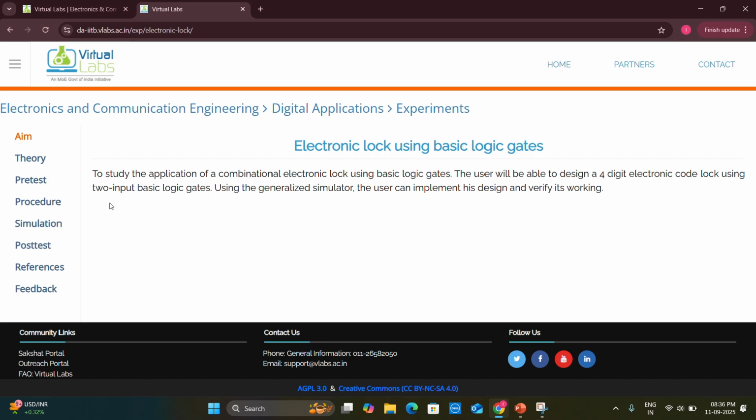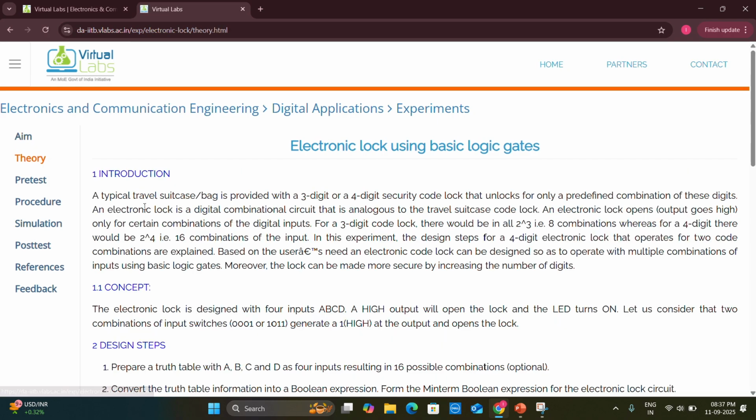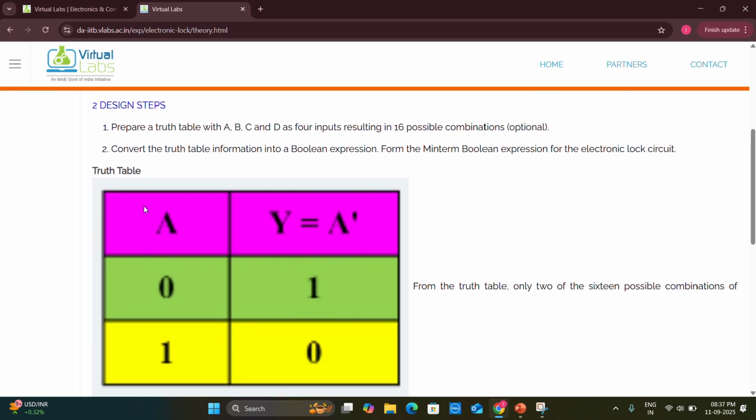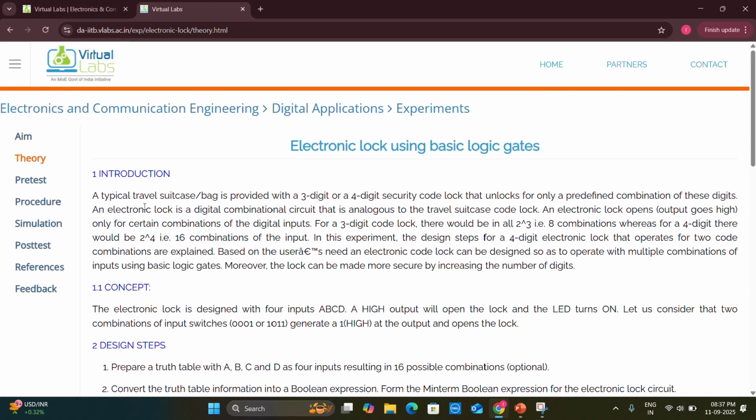Initially, we'll look into the aim of this experiment. To study the application of a combinational electronic lock using basic logic gates, the user will be able to design a 4-digit electronic code using 2 input basic logic gates. Using the generalized simulator, the user can implement his design and verify its work. Secondly, we'll move to the theory, and you'll find introduction, concept, and the steps, and finally the truth table, and we'll look one by one.